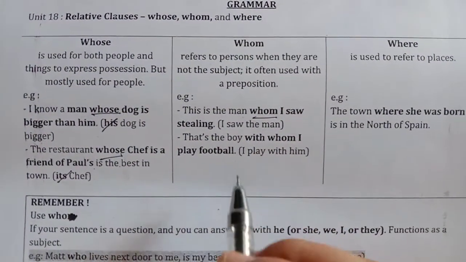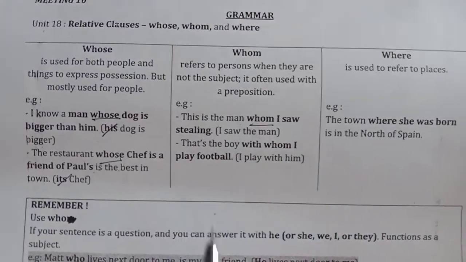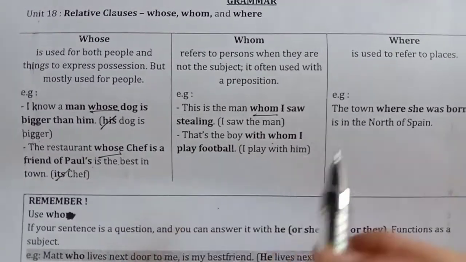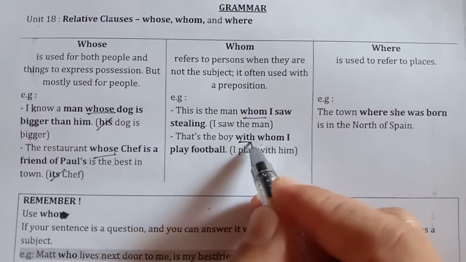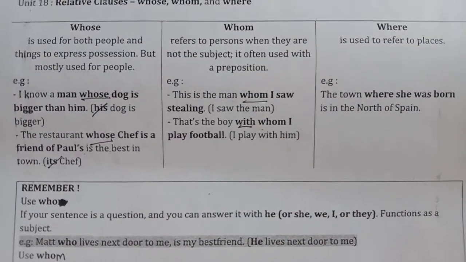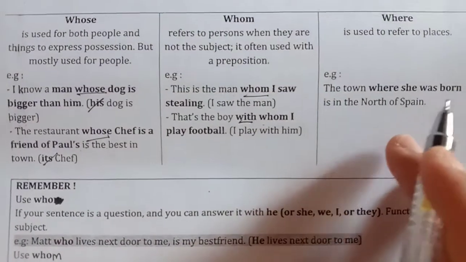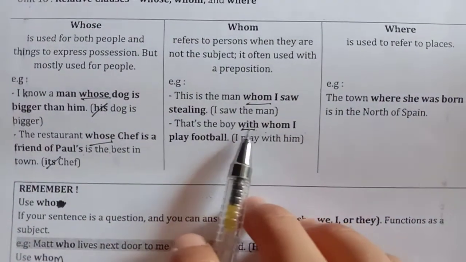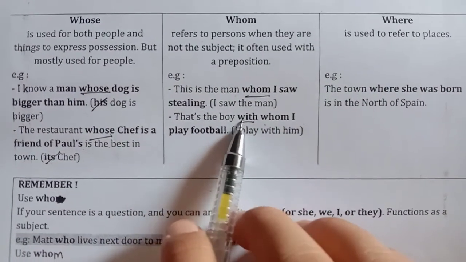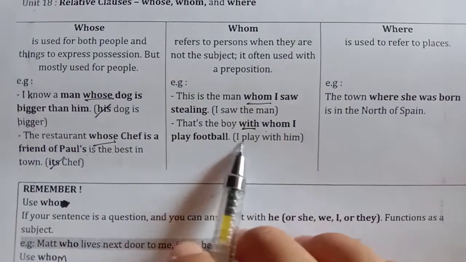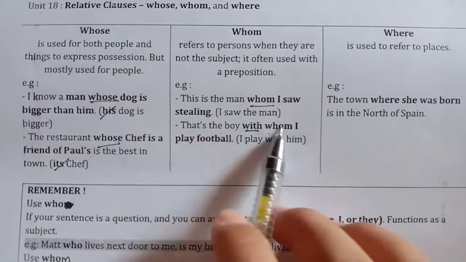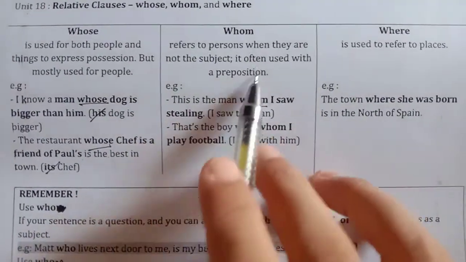The second example: that's the boy with whom I play football. So this is the preposition one. Often we use a preposition, but sometimes if we do not have a preposition, it's okay. That's the boy with whom I play football. The subject is I, so I play with the boy, I play with him. So that's it. Easy, right?